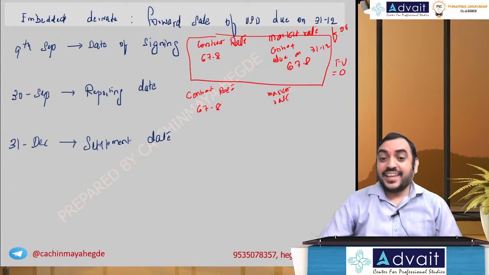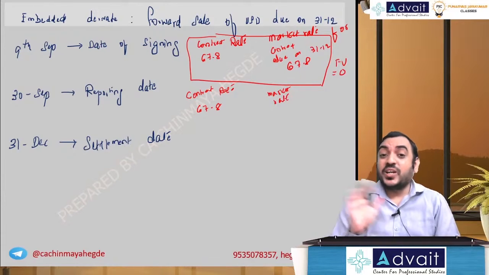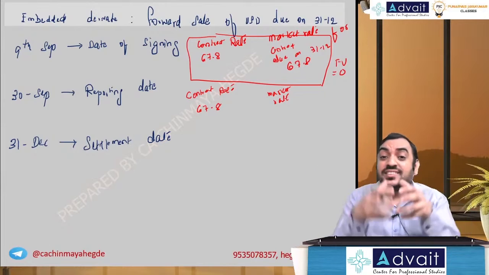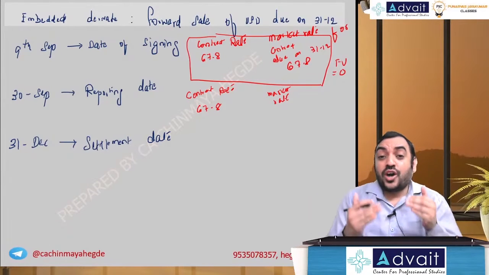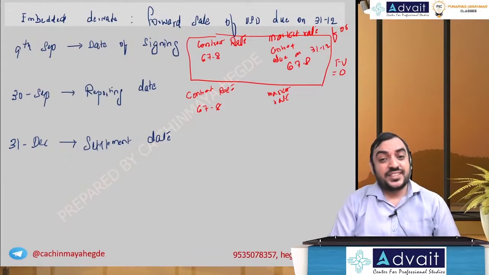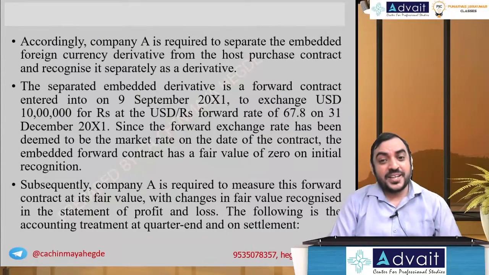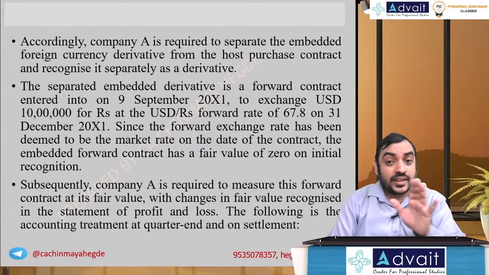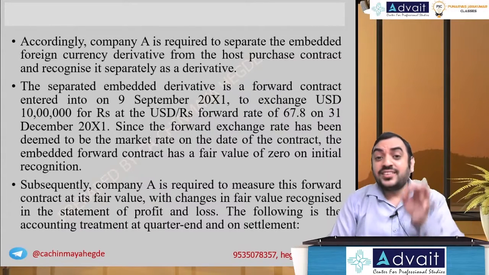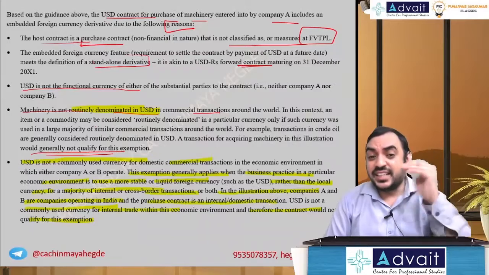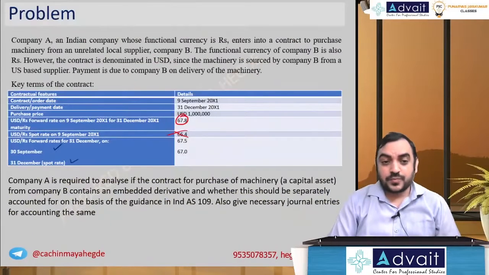Market rate. Again, please don't take the spot rate on 30th September. What you should do is, on 30th September, take the forward rate maturing on 31st December. Are you getting my point? On 30th of September, don't take the spot rate. On 30th of September, take the forward rate due on 31st December. I can say 3 months forward rates.